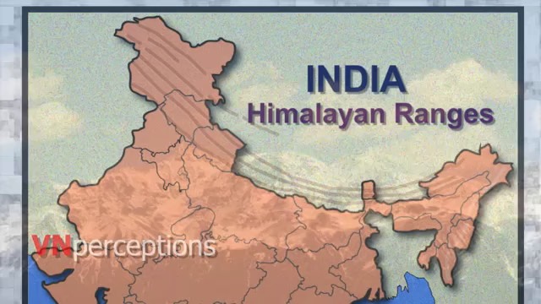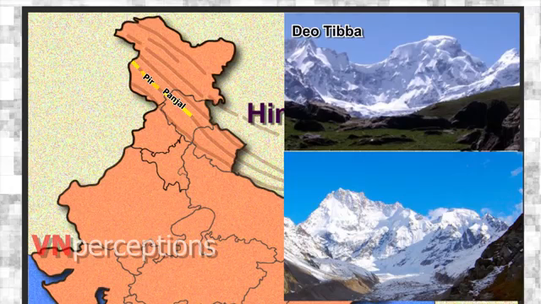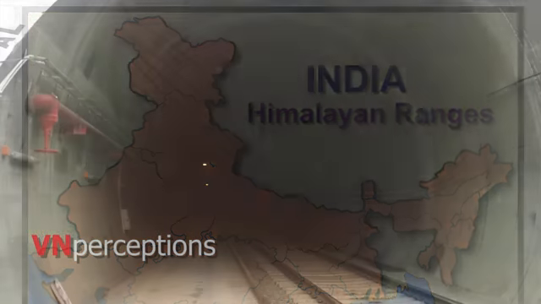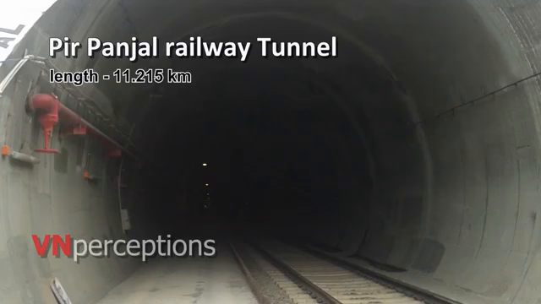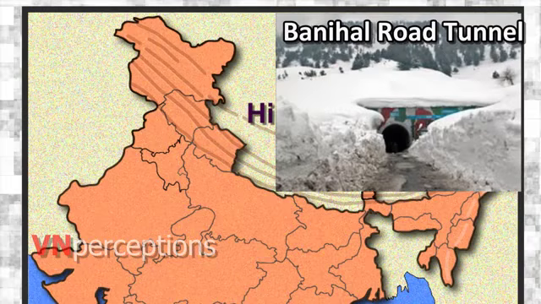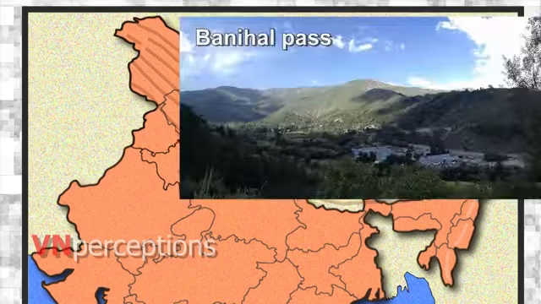Dev Tibba and Indrasan are the two tallest peaks of the Pir Panjal mountain range. It also has India's longest rail tunnel, known as the Pir Panjal Railway Tunnel. Then there is the Banihal Road Tunnel, the famous Rohtang Pass and Banihal Pass.